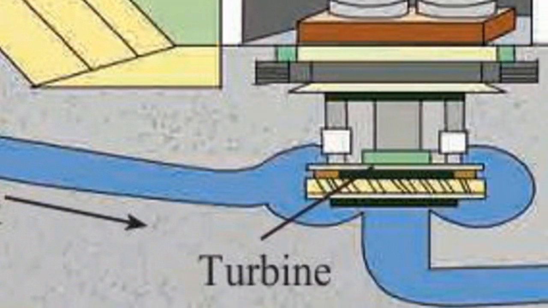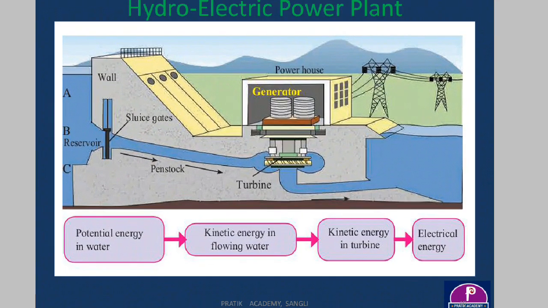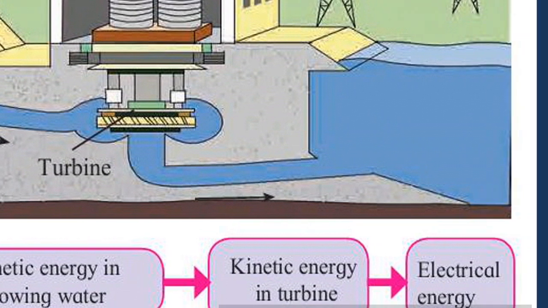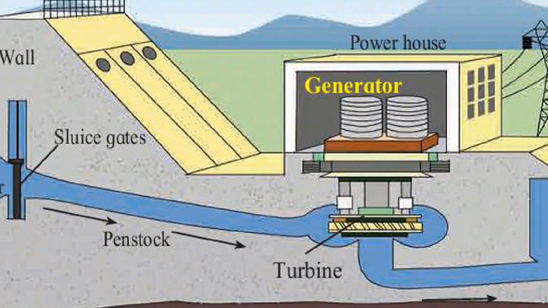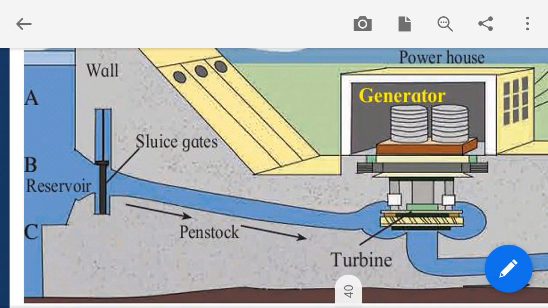Then the turbine is connected to the generator here. So this is the construction, and there is a passage called the draft tube, which carries water from the turbine outlet to the lower side of the river. Now if you consider the working, water is at a high height.